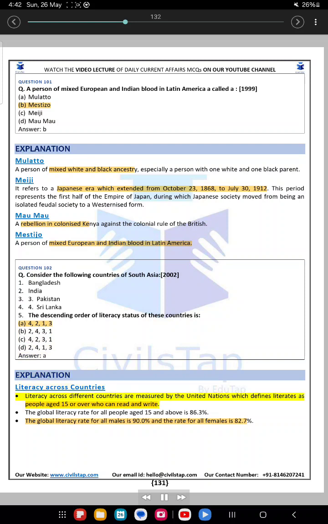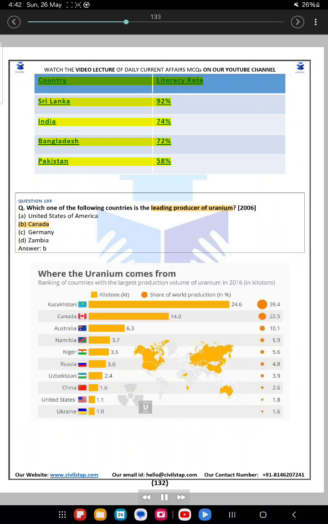Explanation. Literacy across different countries is measured by the United Nations, which defines literates as people aged 15 or over who can read and write. The global literacy rate for all people aged 15 and above is 86.3%. The global literacy rate for all males is 90.0% and the rate for all females is 82.7%. Country literacy rate: Sri Lanka 92%, India 74%, Bangladesh 72%, Pakistan 58%.